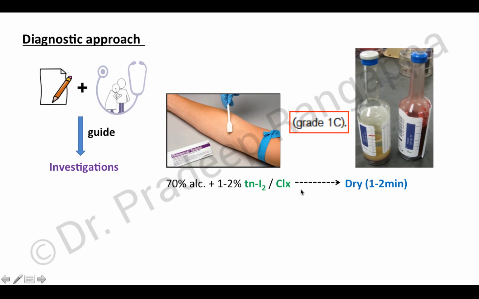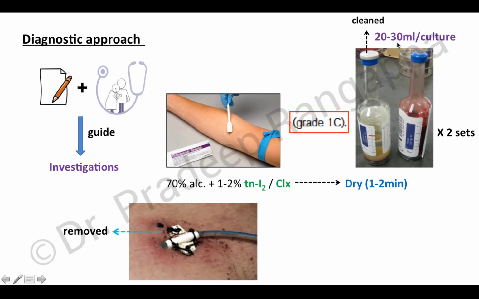After you clean the skin surface, it needs to be dried for 1 to 2 minutes, and that gets a grade 1C recommendation. And typically we need to send 2 sets of blood culture. The surface of the blood culture bottle has to be cleaned, and 20 to 30 ml of blood has to be drawn for each culture bottle. And if there is any potential line which may be a source of infection which looks infected, I think that should be removed. That is something which we need to keep in mind.